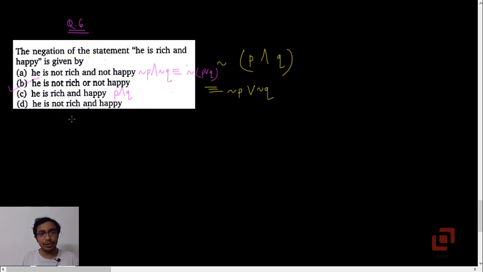So it should have been he is not rich but happy, because usually we associate happiness with being rich. So he is not rich means negation P, and happy is and Q, which is definitely not the negation of he is rich and happy. So question 6, option B.